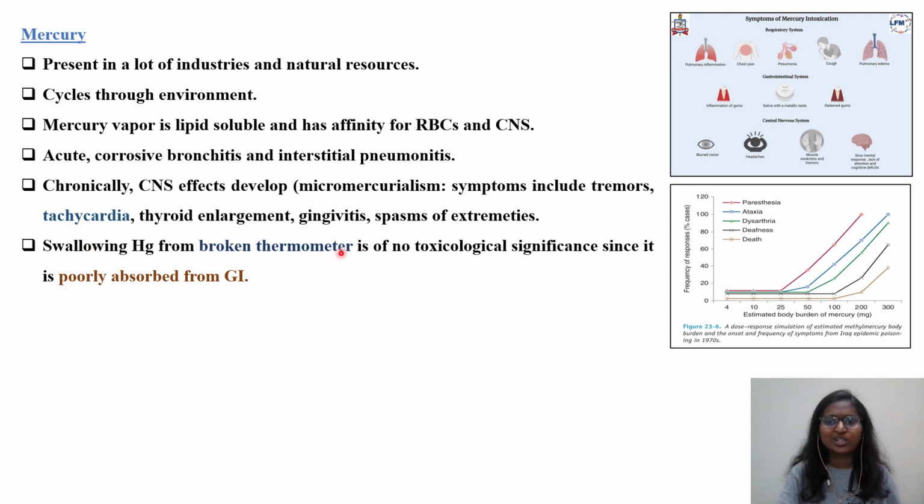Swallowing mercury from a broken thermometer, there is a myth. Nowadays the new generation, Gen Z, sees digital thermometers, but earlier there used to be mercury glass thermometers, in which a small amount of mercury used to be there. So what it is saying is, swallowing mercury from a broken thermometer is of no toxicological significance since it is poorly absorbed from the GI tract. So even if you accidentally consume this amount orally, it is not going to cause any toxic effects because it will not be absorbed through the GI.